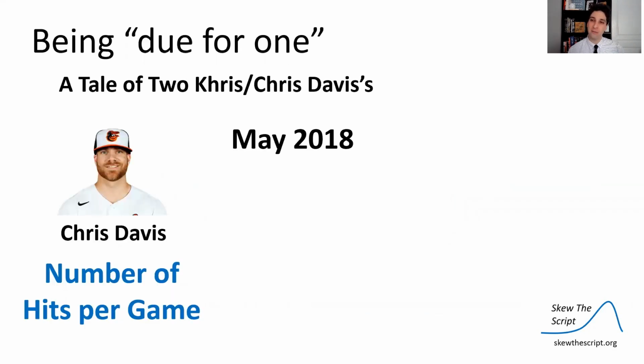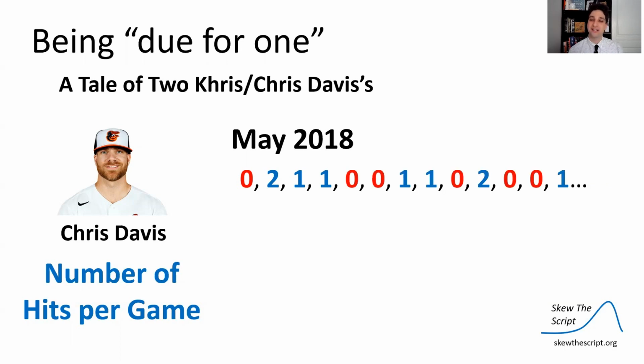Here's May 2018, about a month into the season. He got 0 hits in his first game in May, 2 hits in the next game, 1 hit in the following game, 1 hit in the following game, then 0, etc. So it's a mix of games where he had no hits, multiple hits, or just 1 hit. Zoom forward to September of that year.